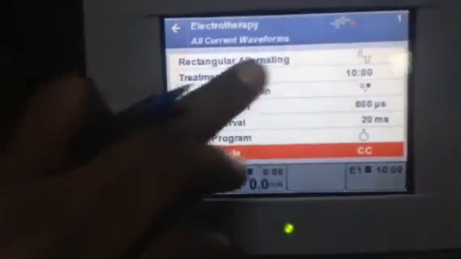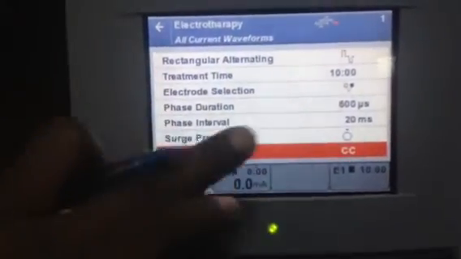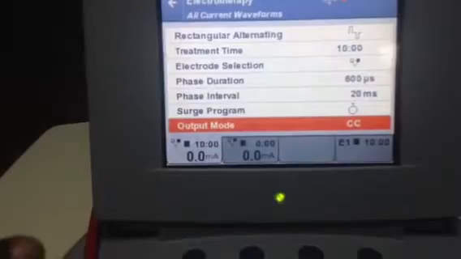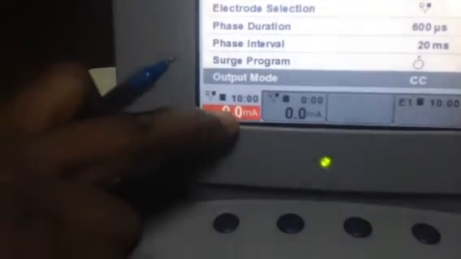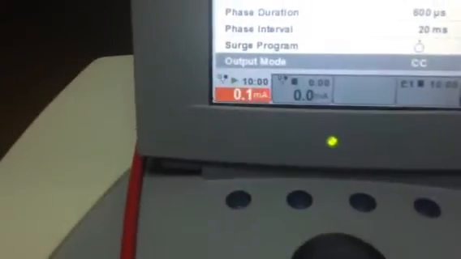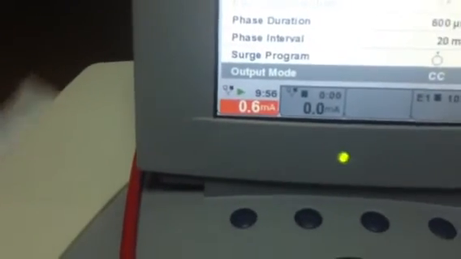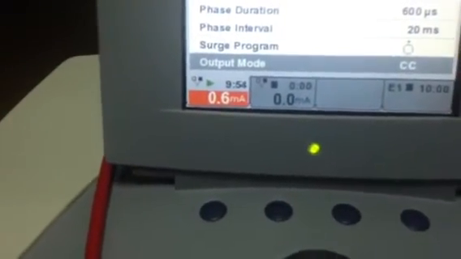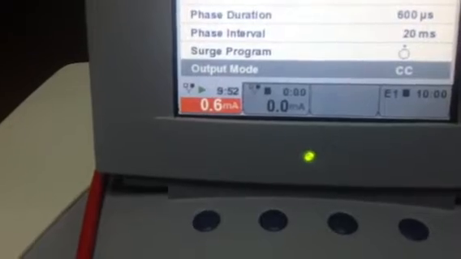So now you have set the requirements: current requirement, time, electrodes, phase duration, phase interval, surge. Then if you selected only one, you have to press here. Then the intensity red button will come, and you can increase the intensity. How much you want? You want 6 milliamperes, 7 milliamperes, 10 milliamperes. It depends upon the patient. How much our patient can tolerate, that much current you can increase slowly.